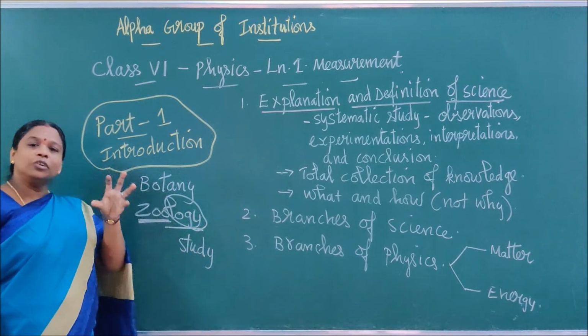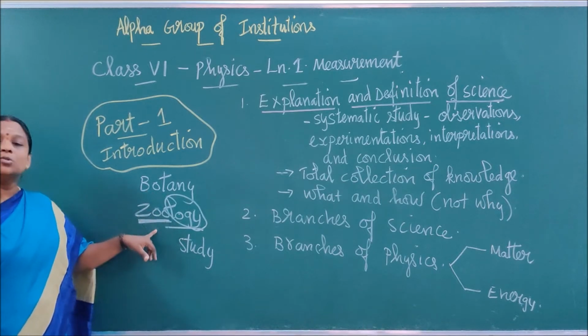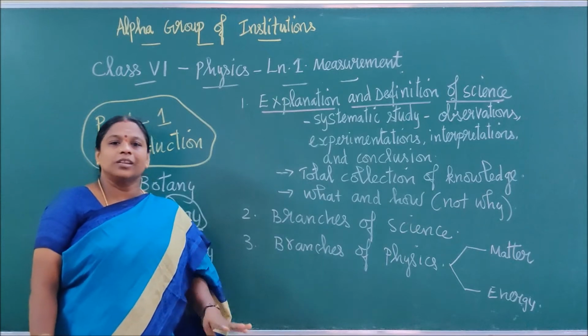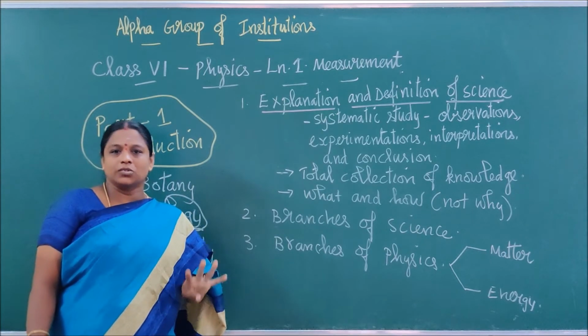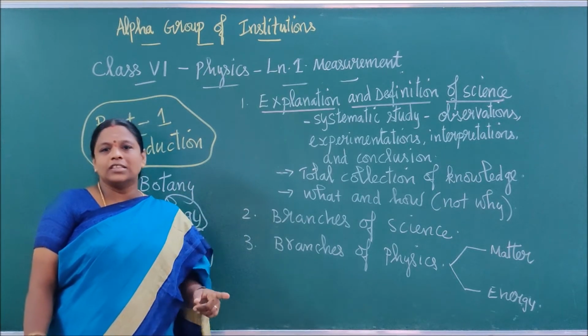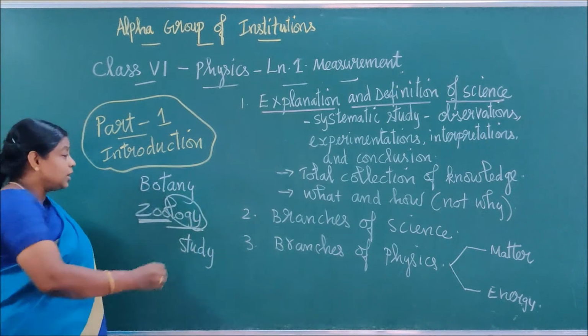Okay? So different combinations of words will come. Botany means study of plants. Zoology means study of animals. Whatever branches of science there are, they will come under these four categories. What are they? Physics, chemistry, botany, zoology. And botany and zoology combined give biology.